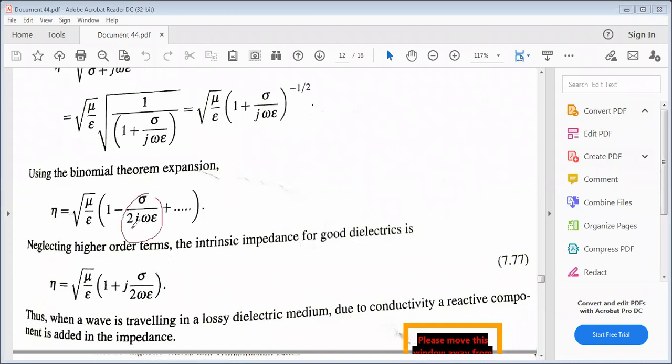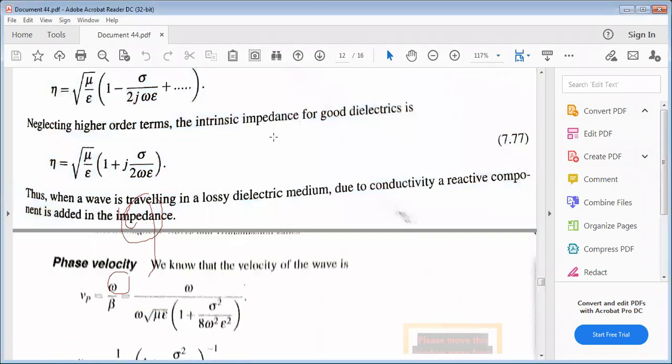When we take this j term to the numerator, it becomes plus j into sigma by 2 omega epsilon.